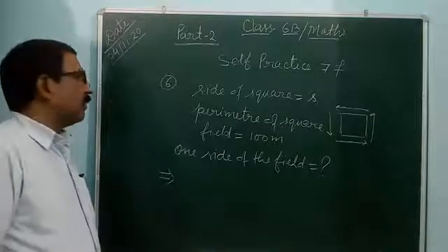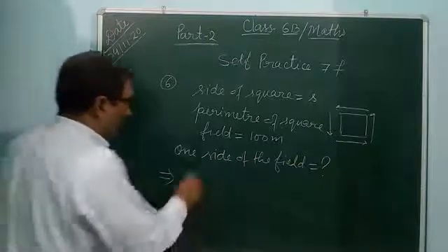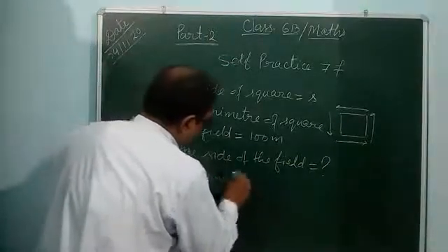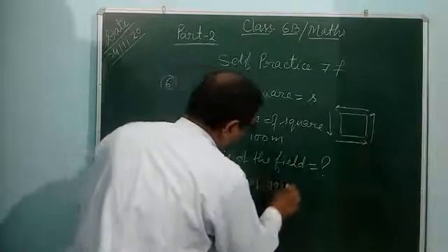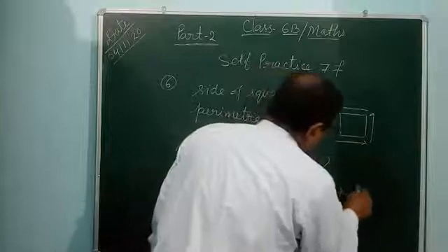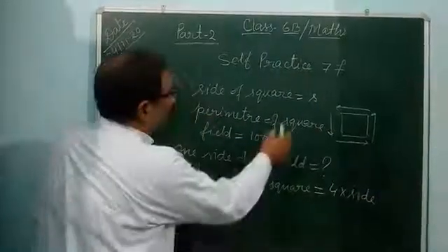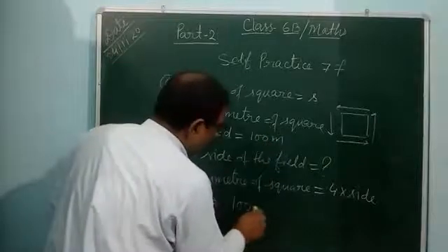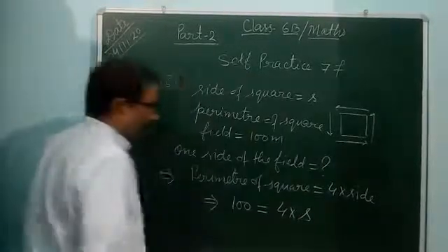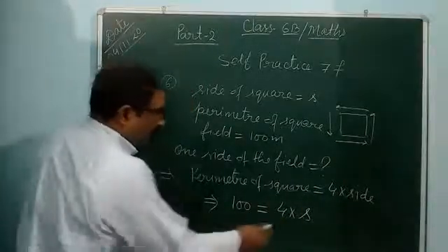perimeter of the square is equal to 4 into side. What is given? Perimeter is given, 100 meter. 100 is equal to 4 into side, side is given s. It means 100 is equal to 4 into s. You can find s.